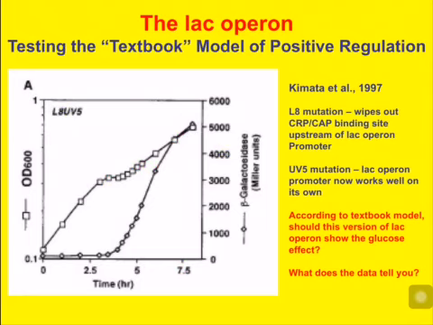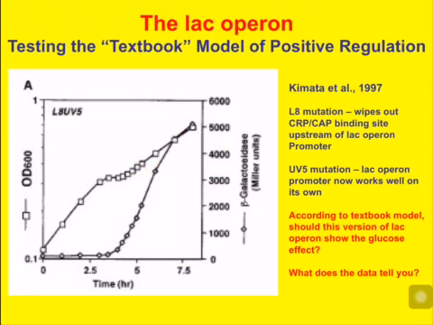Now notice what I'm saying. I'm not saying that in wild type, CRP isn't involved in getting expression of the lac Operon. It absolutely is. CRP plus cyclic AMP in wild type E. coli stabilizes RNA polymerase and helps it bind so you can get transcription. What I'm saying is that's not the glucose effect. The glucose effect is somewhere else.